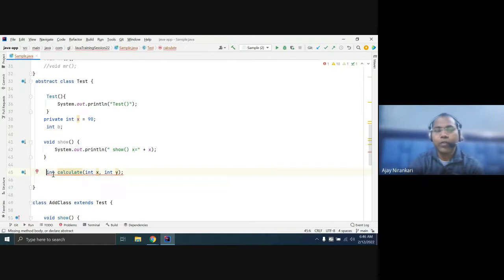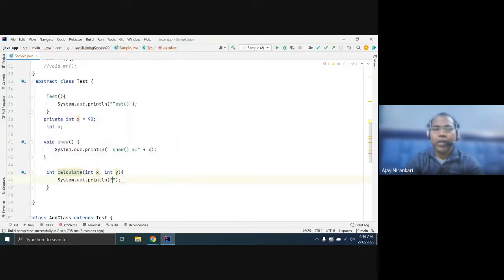But here I'm writing a method, int calculate. I'm writing integer x, integer y, and after that you are not writing anything. That means this method is incomplete, right? If you write a body here, in this way, that means this method is complete. You have said that if someone invokes this method, you do this. So this is a complete method.